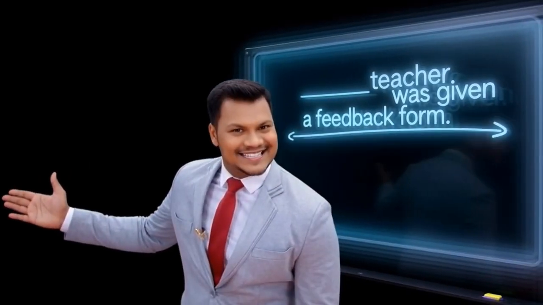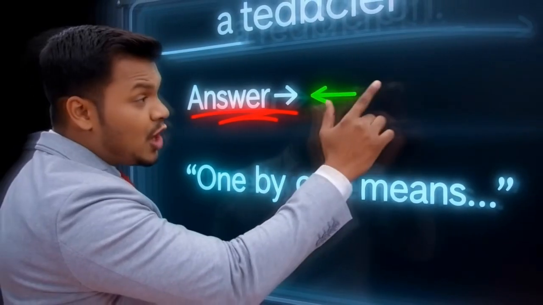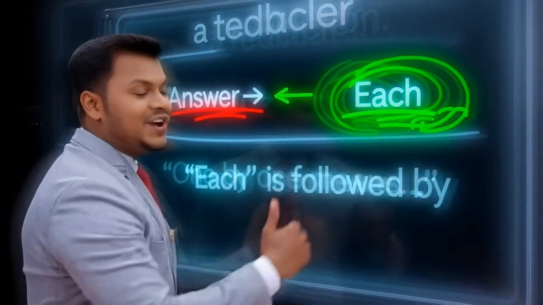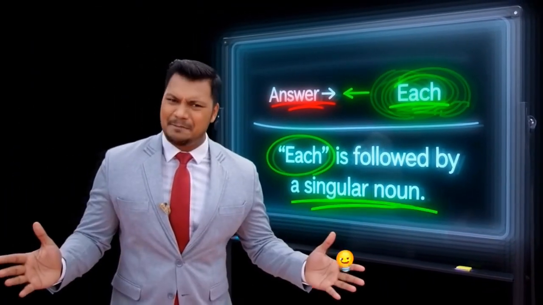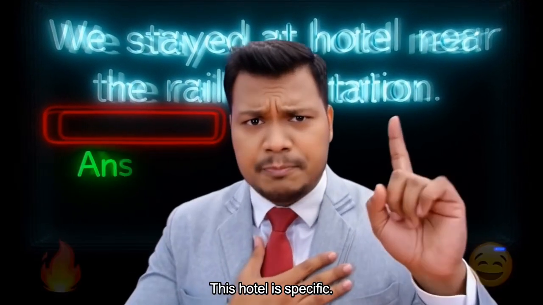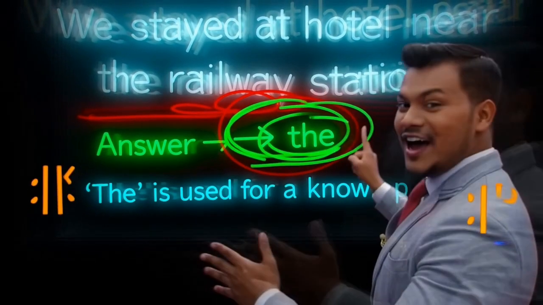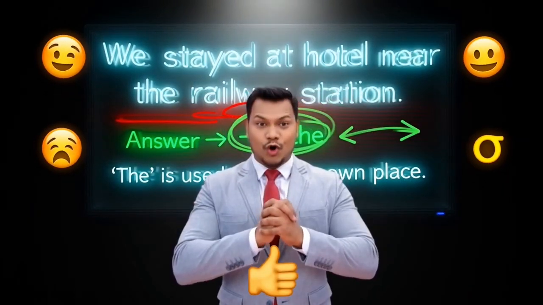Let's look at this sentence. The answer is each, because each is followed by a singular noun. Got it? Let's keep practicing. If they stayed at a hotel near the railway station, this hotel is specific. Answer, the. The word the is used for a known place. Got it? Let's keep going strong.